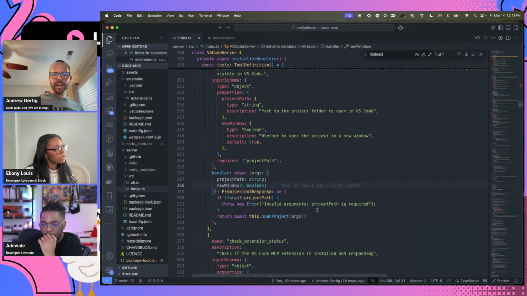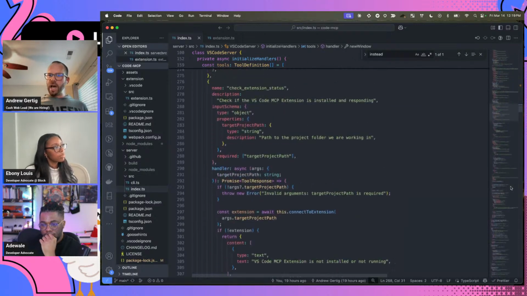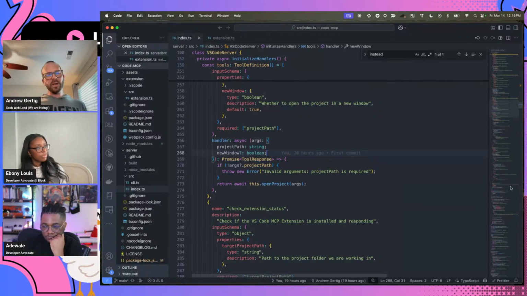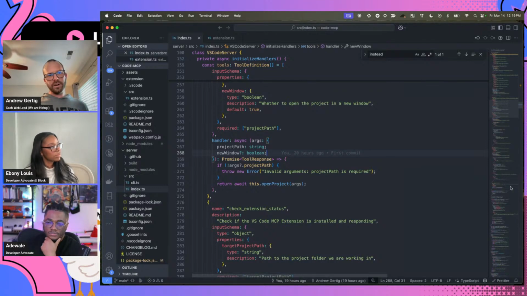And so really just understanding that that's the basic level of this. So this index.ts file, it's big because I'm doing a lot of things with Goose, but it could be very, very short if you have one simple thing you want your tool to do. Like if you wanted to create a tool that would just open a file or read a file from your file system, you could be using the FS node package to read from the file system, and it would be a very, very short file to be able to accomplish that.